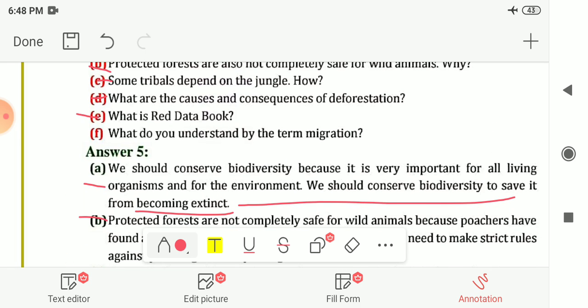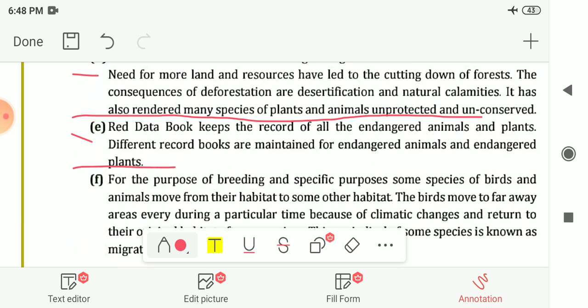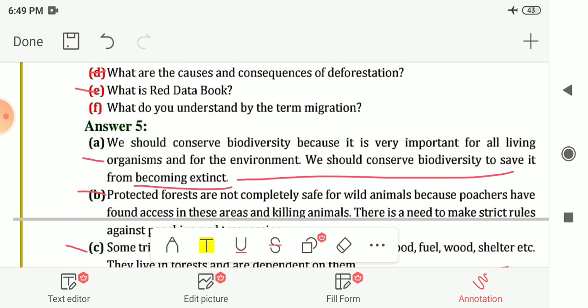Next is what is the Red Data Book? So the Red Data Book keeps the record of all the endangered animals and plants, and different record books are maintained for endangered animals and endangered plants. They keep the record of endangered species.